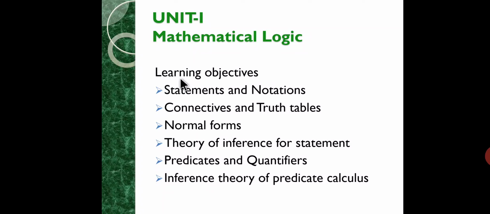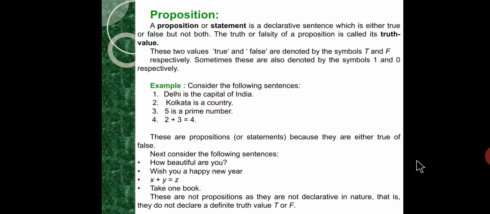Coming to the learning objectives of this chapter: statements and notations, connectives and truth tables, normal forms, theory of inference for statements, predicates and quantifiers, and inference theory of predicate calculus.